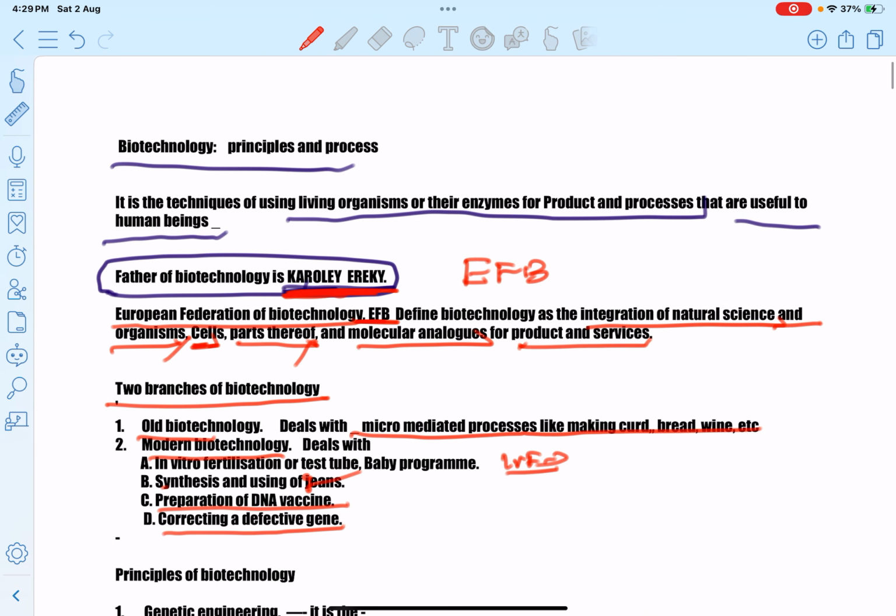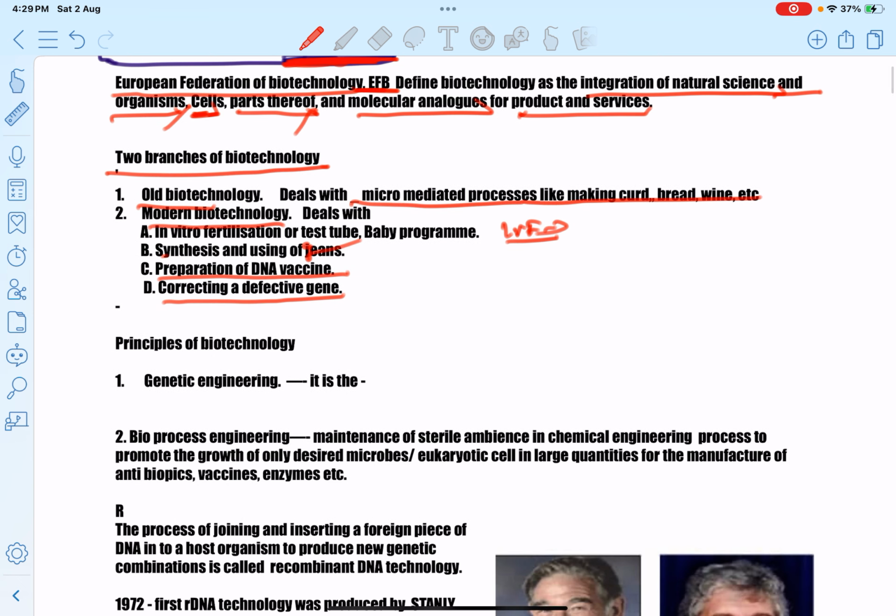Okay, now we have to know about the principles of biotechnology and the processes involved in biotechnology. What is meant by principles of biotechnology? There are two main principles involved in biotechnology: genetic engineering and bioprocess engineering. The first principle is genetic engineering. The second principle is bioprocess engineering.